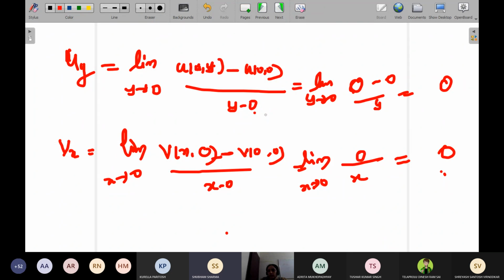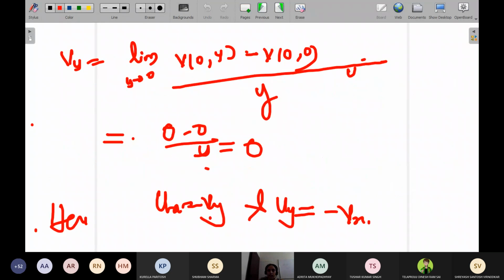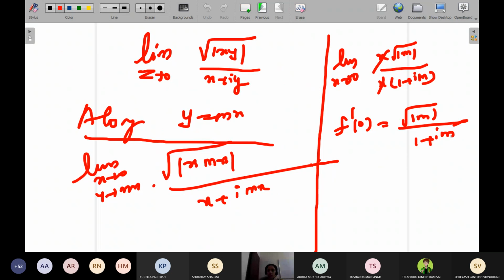After verifying the CR equations, we have to find out f dash of 0, right? Directly you cannot differentiate this. Can you differentiate u x, the partial derivative with respect to x, of root of mod xy? Doing partial differentiation for root of mod xy will be very complicated. That's why I'm taking this form. I'm just teaching you different ways to approach and solve the problem. It's not necessary that every time you have to use it like that. You can even use the definitions. That's the idea of this problem. I hope now you have understood all the other parts.